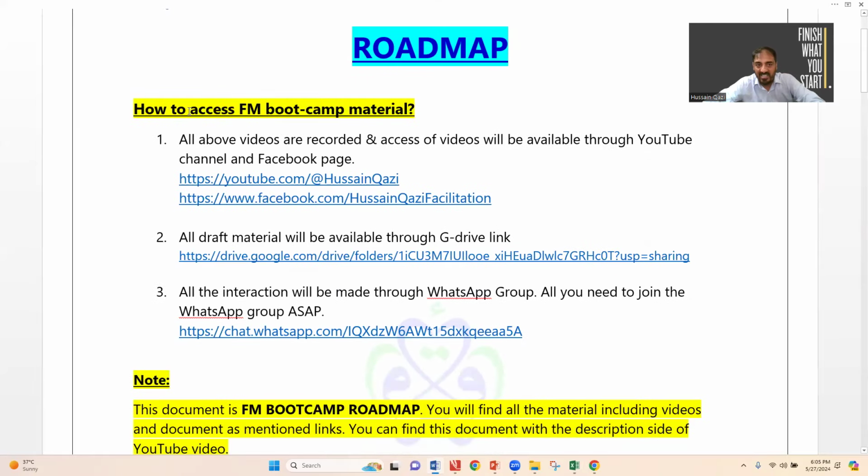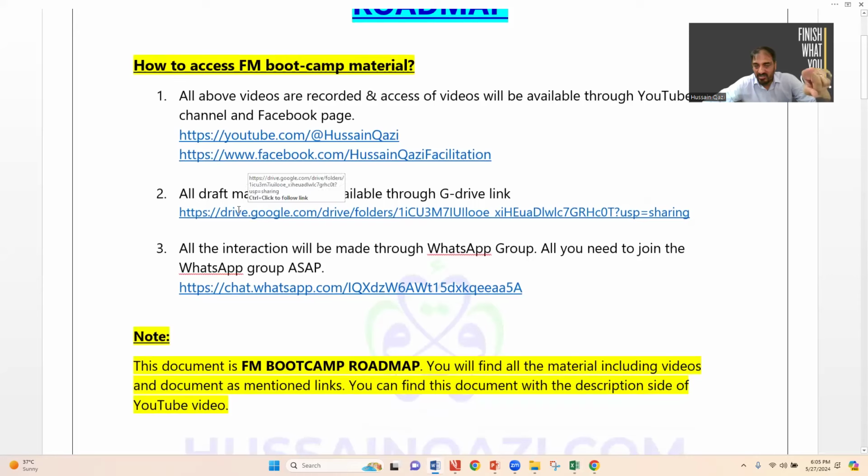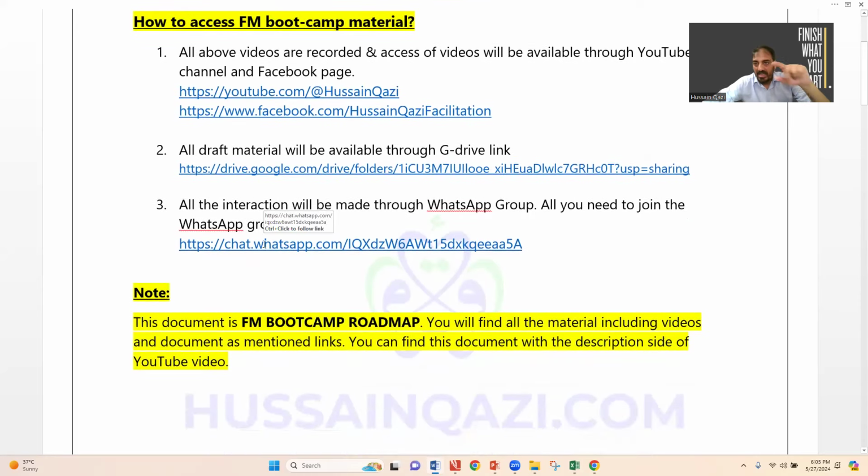The first page of this roadmap mentions that all of the above videos are available on YouTube, on my Facebook, and on this G Drive link. And all the material I will share on my WhatsApp group, FM Bootcamp.